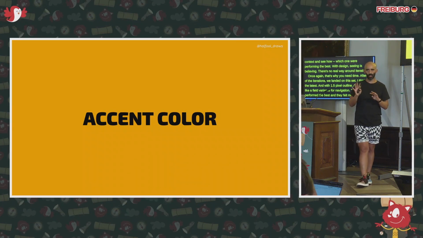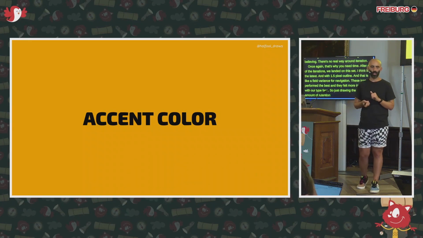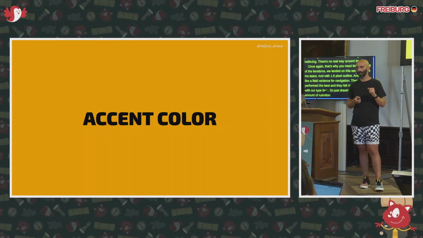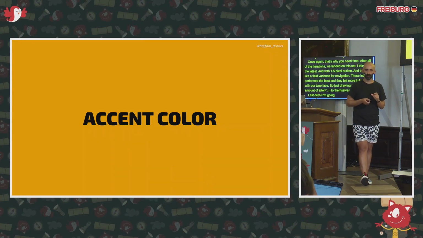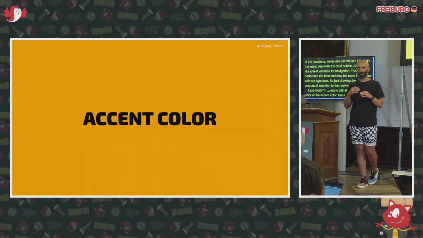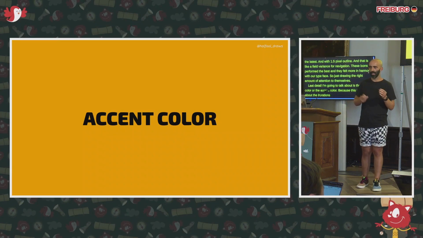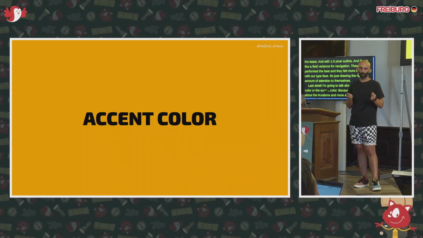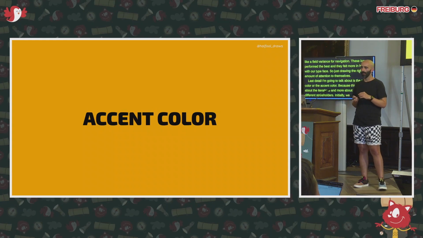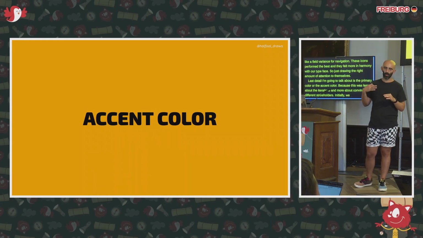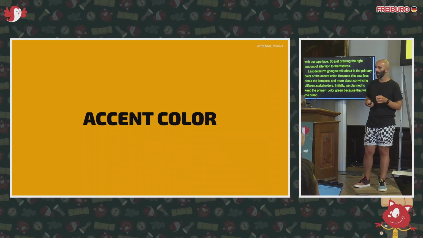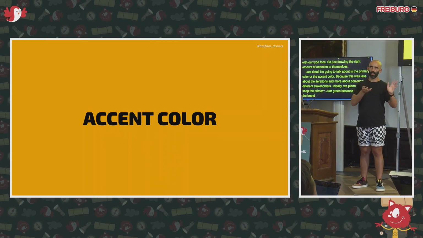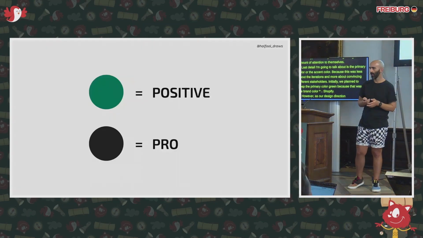The last detail that I'm going to talk about is the primary color, or the accent color, because this was less about the iterations and more about convincing different stakeholders. Initially, we planned to keep the primary color green because that was the brand color for Shopify. However, as our design direction evolved, we found that green didn't really align with what we were trying to push for.